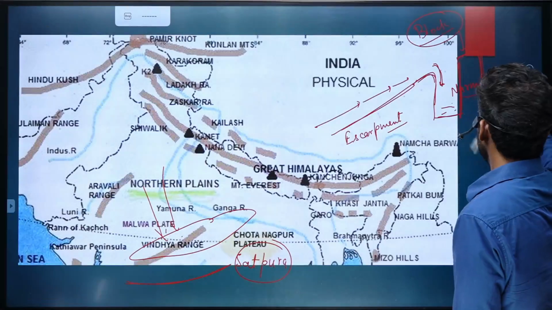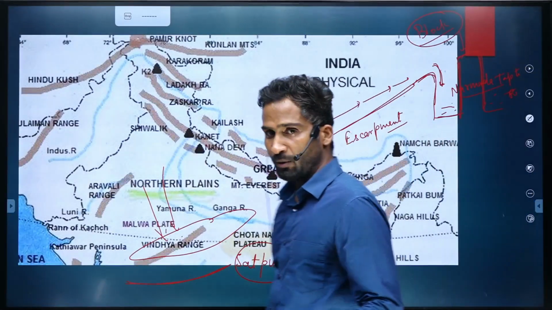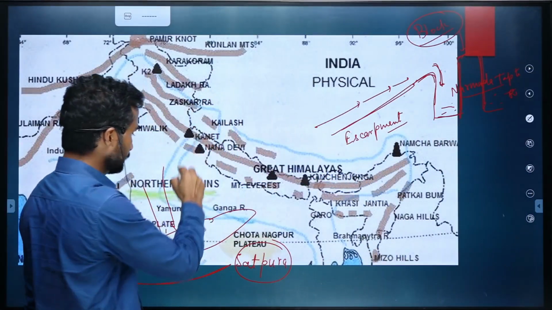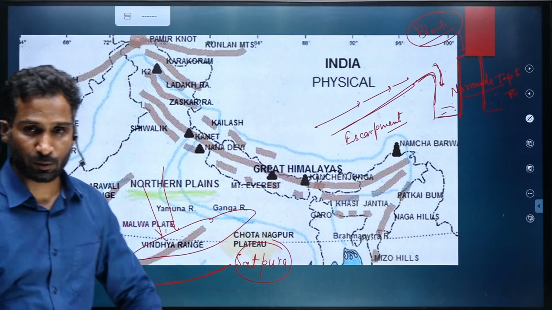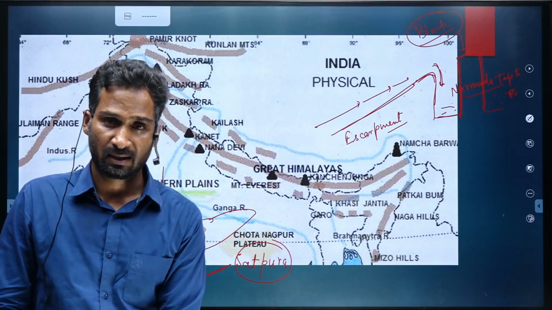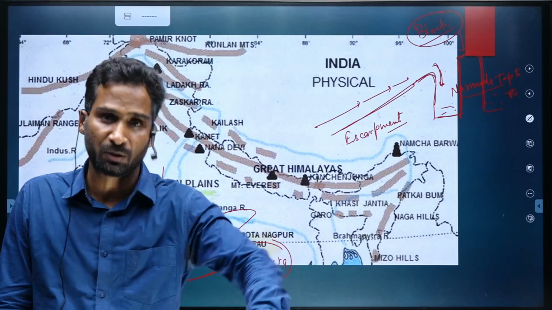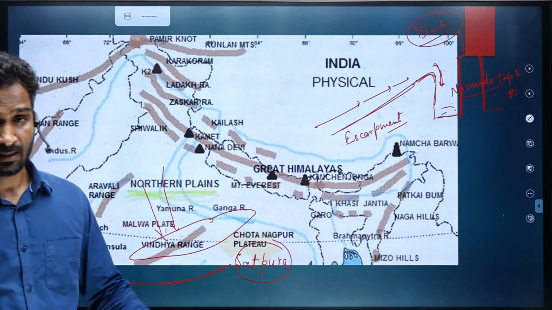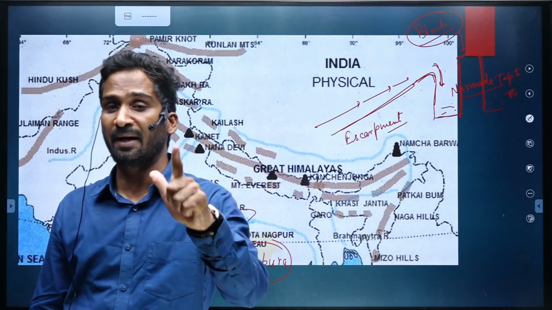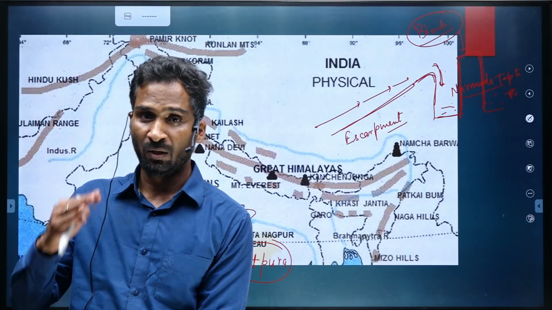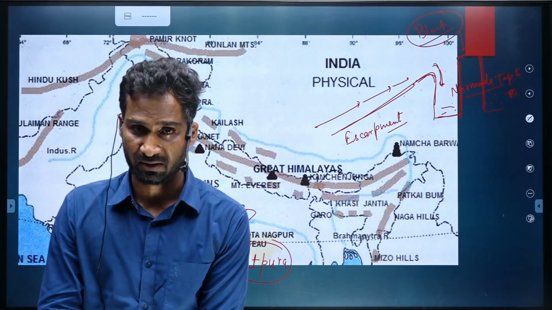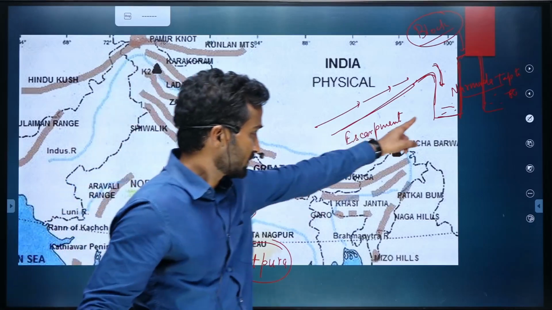This is how, if you're moving from north to south, first you'll come across Vindhya, then you enter into Narmada, then you again climb up to Satpura, and then again you enter into the Tapti river. And do remember that Tapti and Narmada are the two important west-flowing rivers of India, flowing through rift valleys.